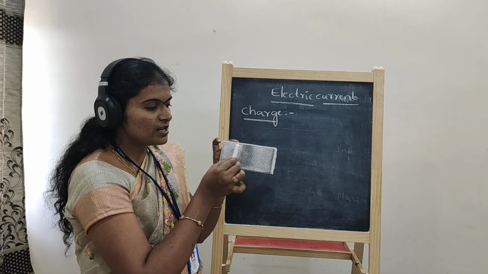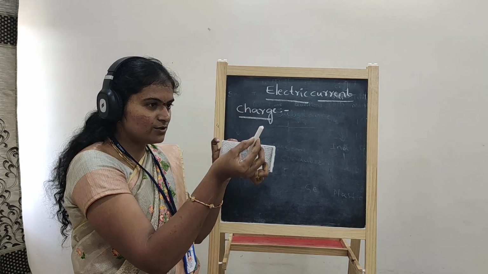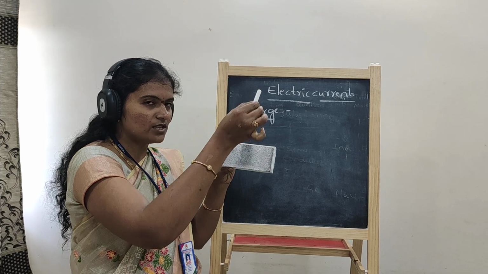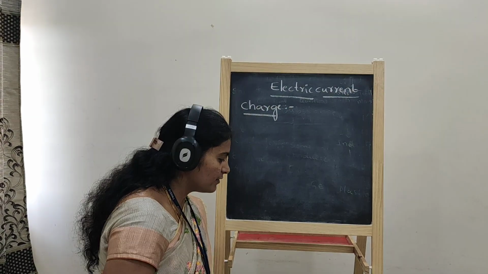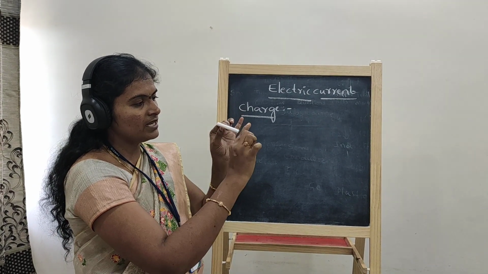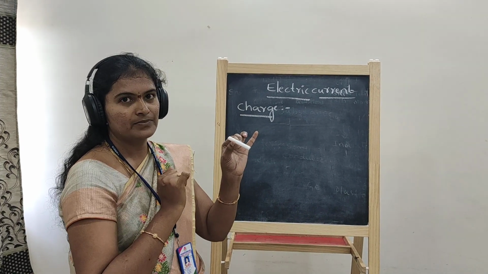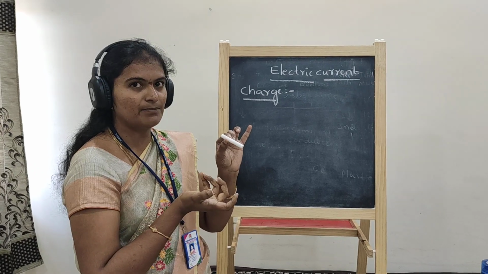Due to the frictional force, electrons jump from one body to another body. Electrons are transferred from one body to another, and on the surface of the body, charge will be accumulated. Charge will be developed. Then how much charge will be developed?